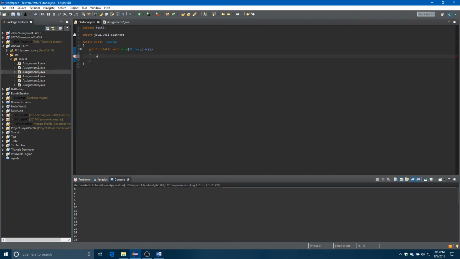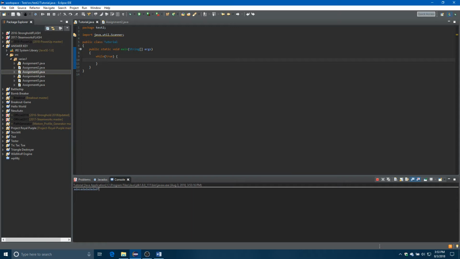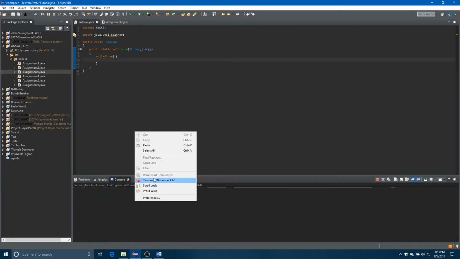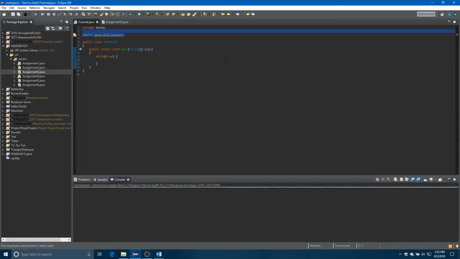because like I said, while loops have the chance of more often than not ending in an infinite loop, and I'll actually show you what an infinite loop looks like. So if I run this, you'll notice it doesn't exit, and it lets me type characters. What? But this is using a scanner from the previous episode. How was that possible? Well, it's because it's an infinite loop, and the only way to end this loop is to terminate.